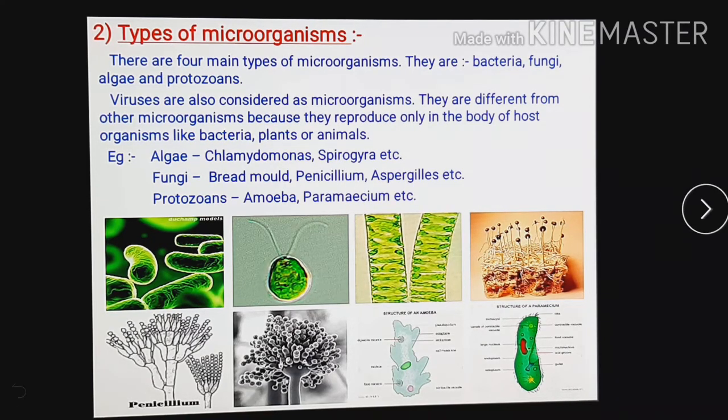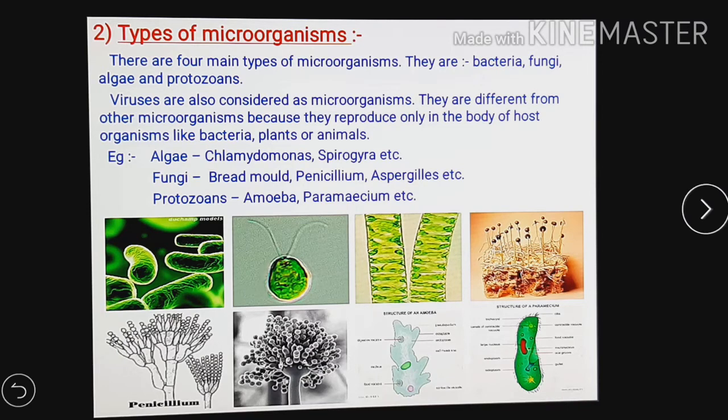Here some examples are given. Algae: Chlamydomonas, Spirogyra, etc. Fungi: bread mold, Penicillium, Aspergillus, etc. Protozoa: Amoeba, Paramecium. So these types of microorganisms are given as examples. In the picture also you can see all those examples shown.